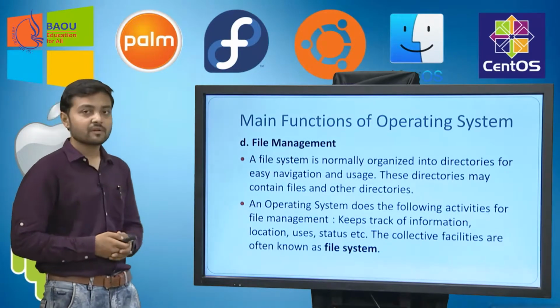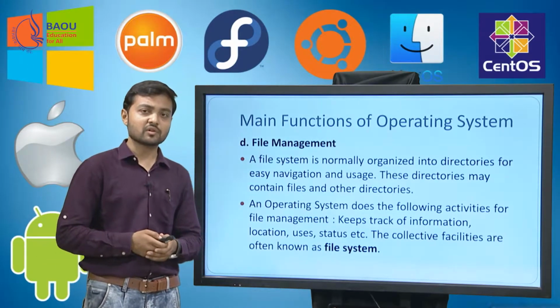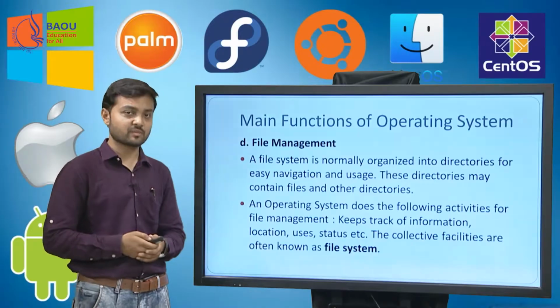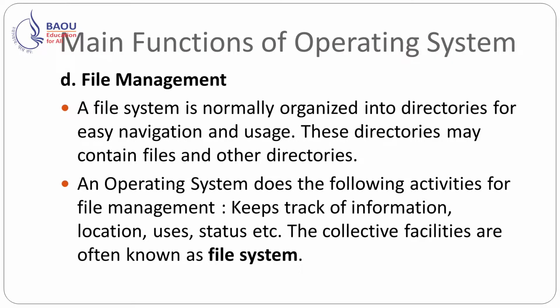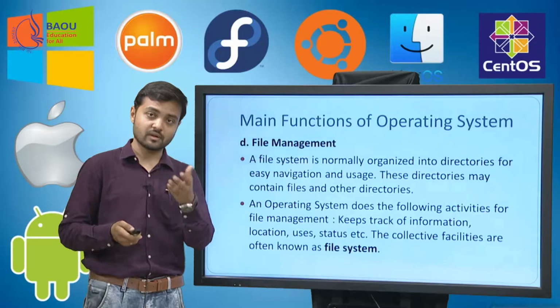Finally, the next resource is file management. A file system is normally organized into directories for easy navigation and usage. These directories may contain files and other directories. Here you can say directories are nothing but the folders which you know.